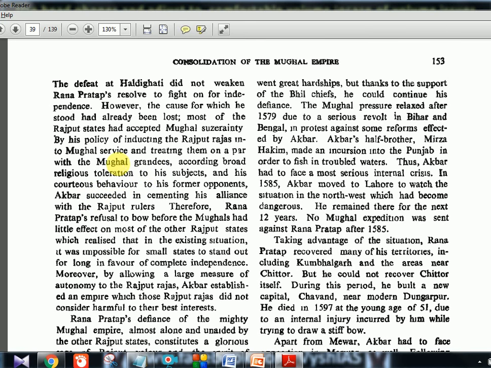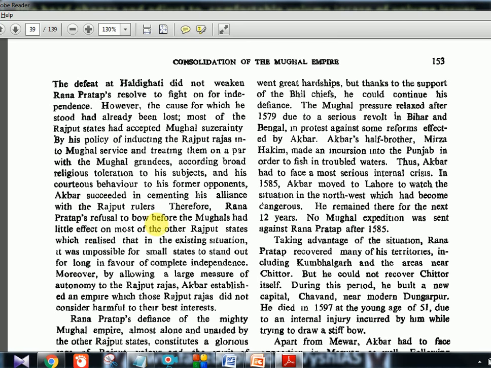So all these four-five points you can tell about what Akbar did for maintaining peace: giving high positions to them, religious toleration, then courteous behavior to opponents. All these things are good points you can write for your answer also. So that is how Akbar succeeded in cementing his alliance with the Rajput rulers. It's a very important section. Please make notes of these things.